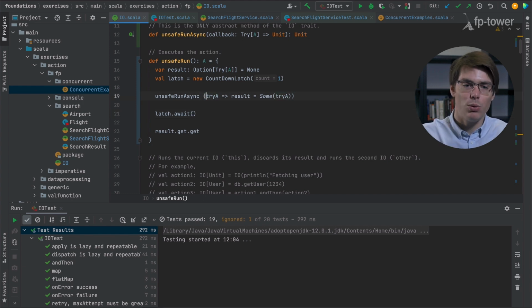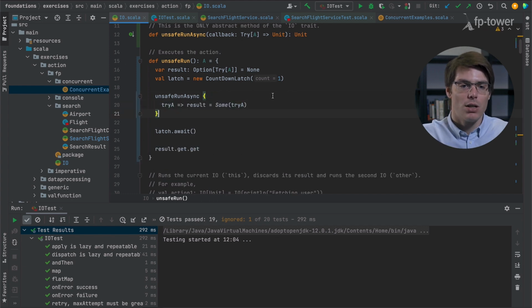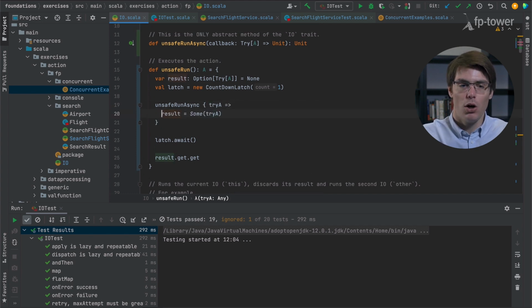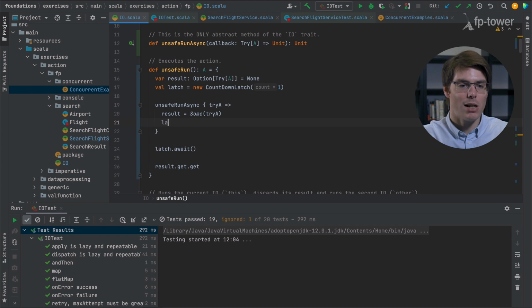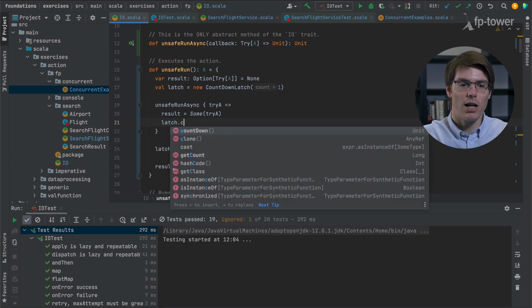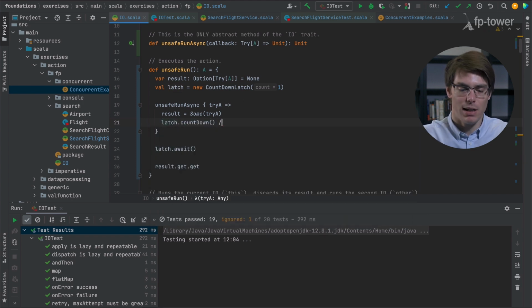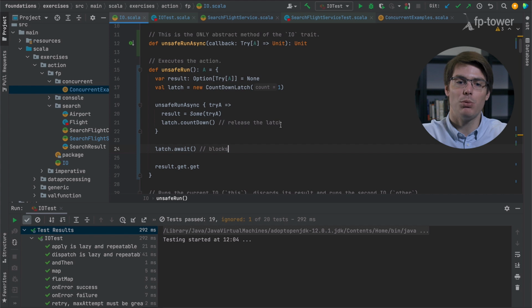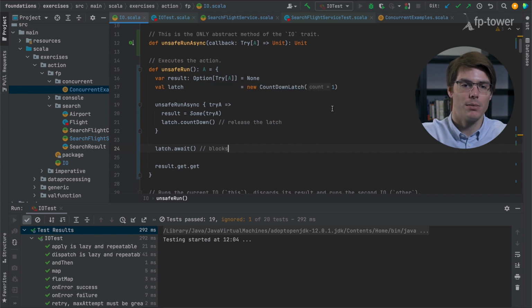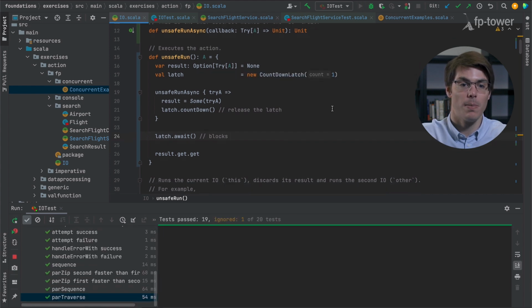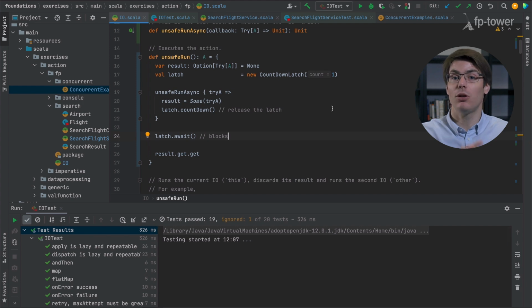Now we do need to eventually release the latch. So after we set the result, we need to release the latch. And how do you release the latch? You call latch.countDown, and this will release the latch. So this blocks and this releases. Let's rerun the test. Yeah, it all works. So I just wanted to show you these 2 options. This one is slightly more efficient, but to be honest, Thread.sleep also works perfectly well.